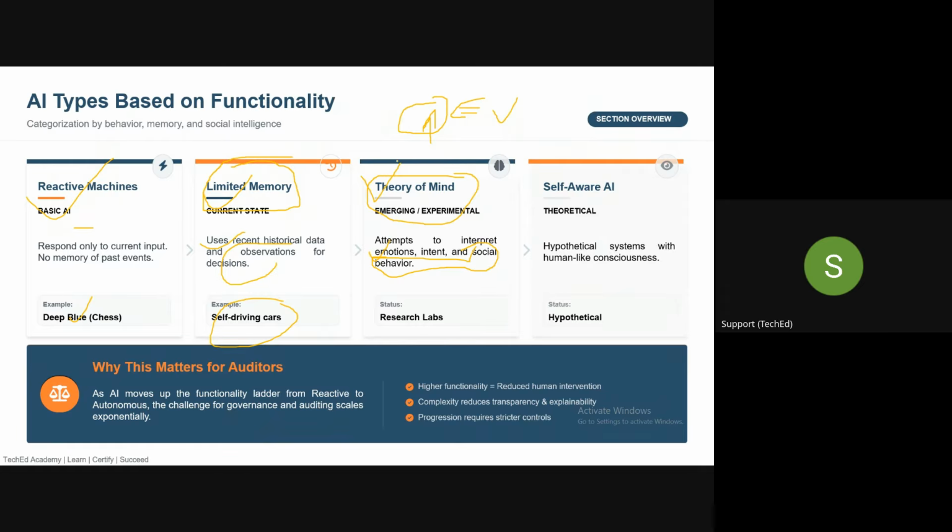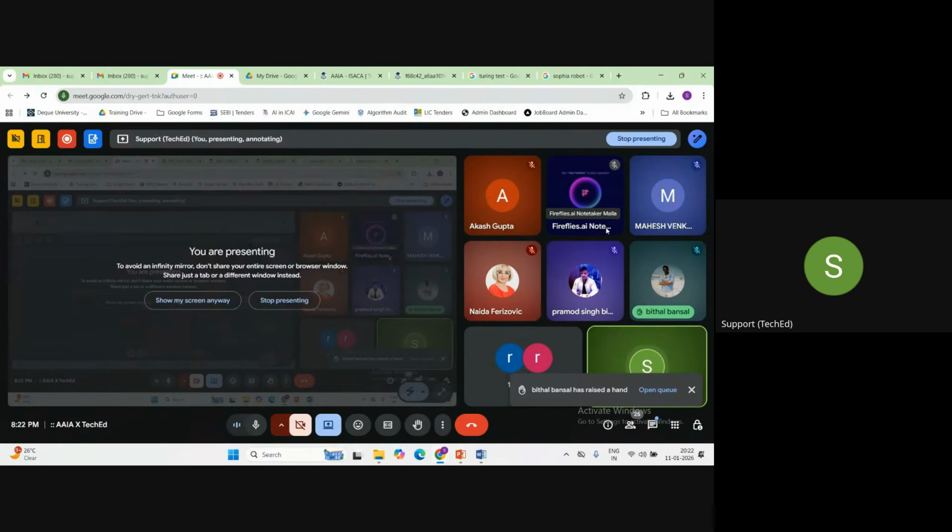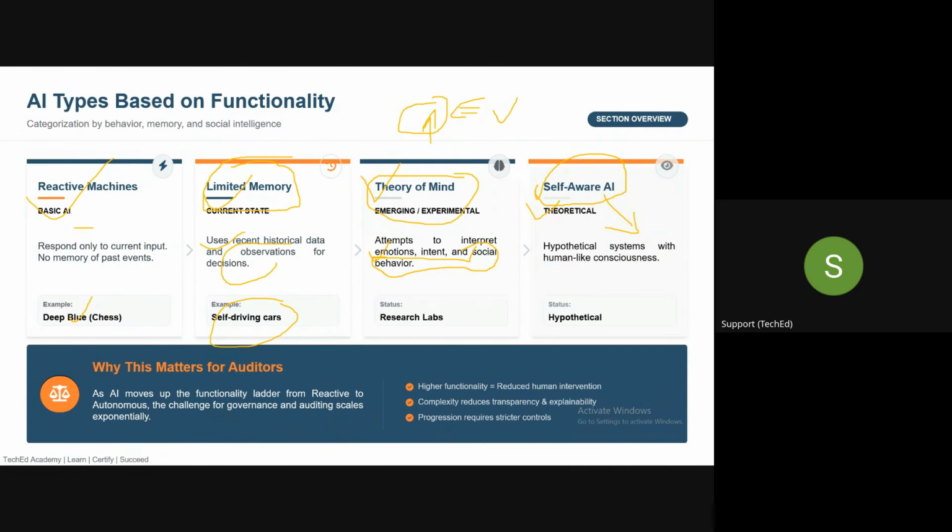After that, there is one more AI which is called self-aware AI. This is again a very theoretical concept. In a self-aware AI, what will happen, guys? They have their own emotion. For example, a human has their own emotion. Sometimes you will feel good, sometimes you will feel bad. Correct? So self-aware AI will be very much like a human, which has its own emotions and its own mental states. This is completely hypothetical as of now.